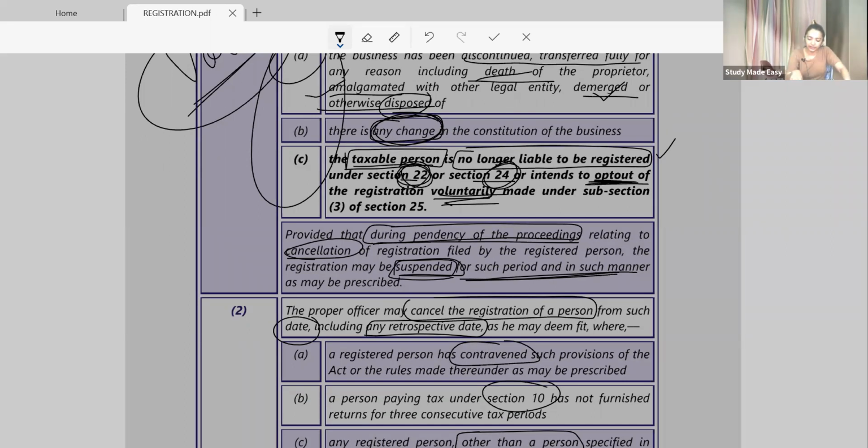Why are they suspending the registration? Any logic? When he is getting it cancelled anyway, what is the need for suspension? Maybe there is some fraud or something which has to be checked. During the proceedings there should be no business. Suppose I know that I have 15 days for the cancellation of my registration. Let me issue tax invoices within 15 days and collect GST, because after cancellation I am not liable to file returns also.